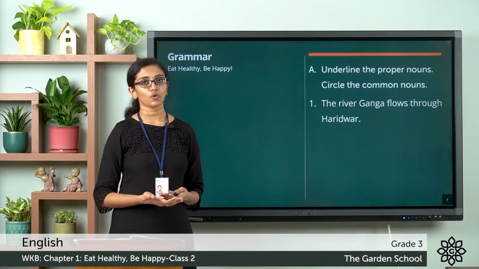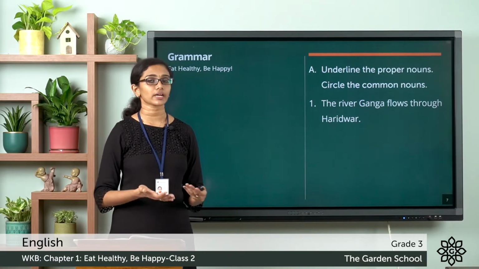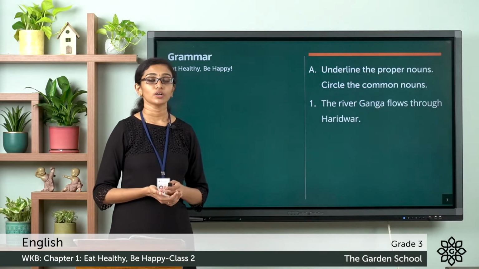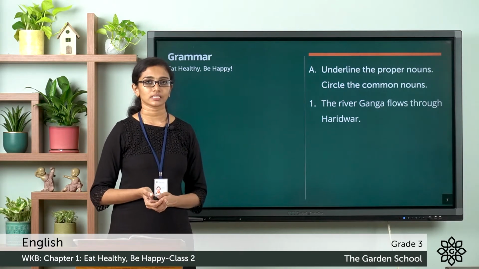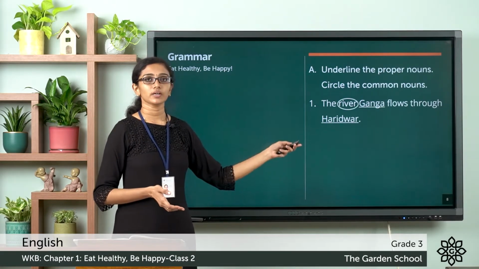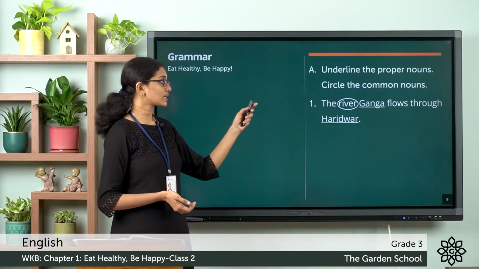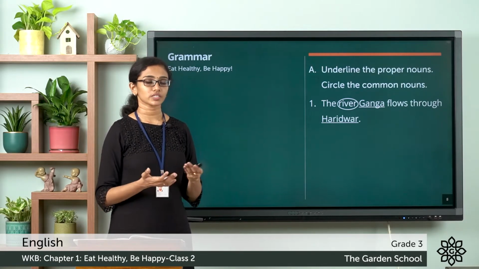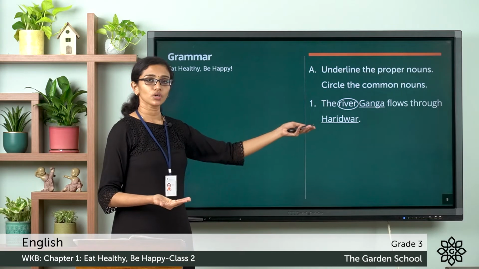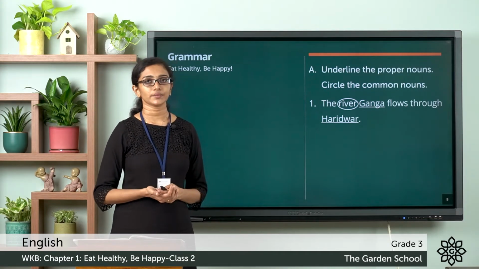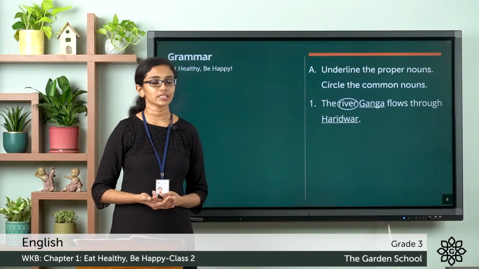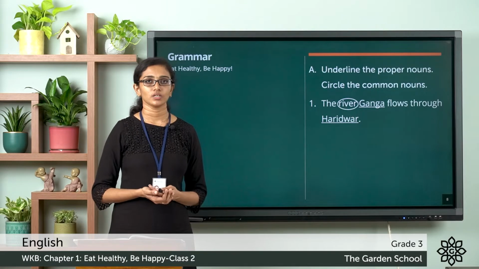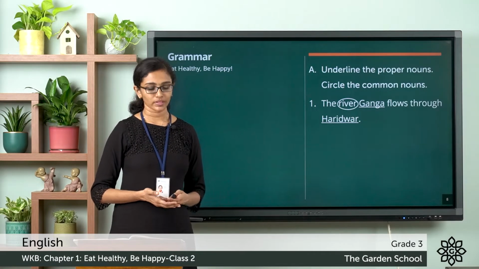A specific name of a person, place or a thing. Do you see any specific names here? The names Ganga and Haridwar. Those are the proper nouns used in this sentence. So you may underline the words Ganga and Haridwar. Whereas the word river is a common name, so that is an example of a common noun. You are supposed to circle the common noun in each sentence. So the word river is circled. Similarly, go through the rest of the sentences given here. Underline the proper nouns, whereas you have to circle the common nouns. So is it clear now? Let's move on to the next section.